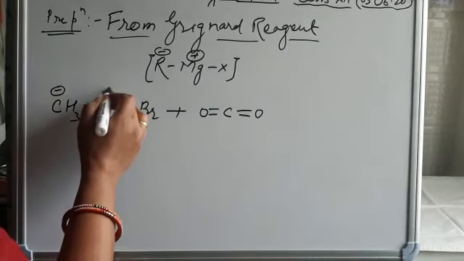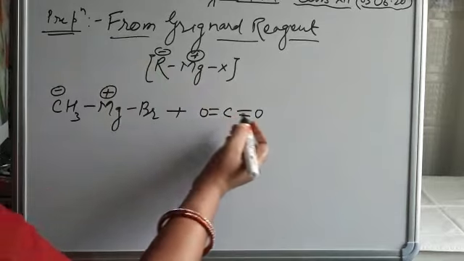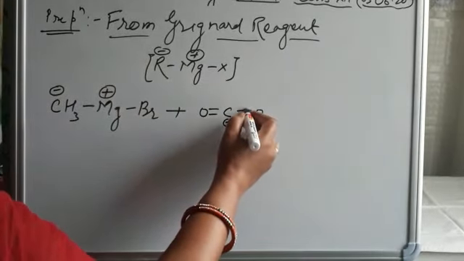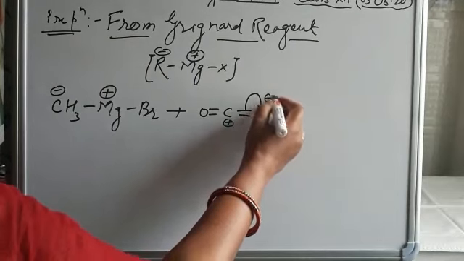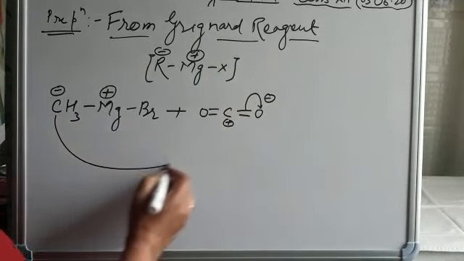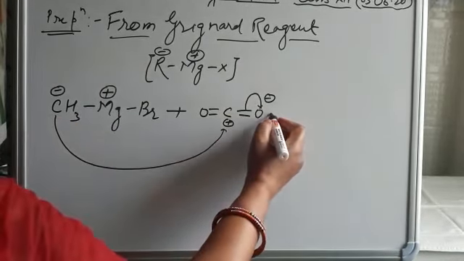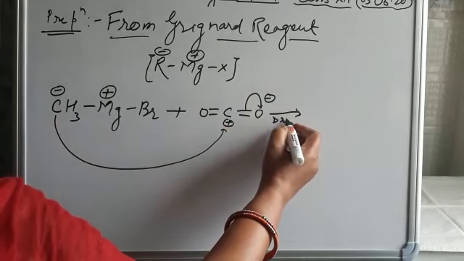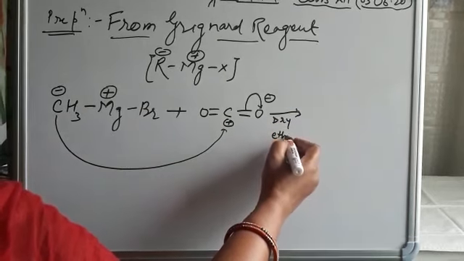Pi electrons shift here, so negative charge appears, and this alkyl group goes towards the carbon of the carbon dioxide, and this reaction takes place in presence of dry ether.